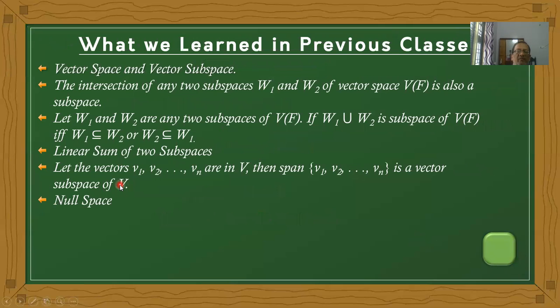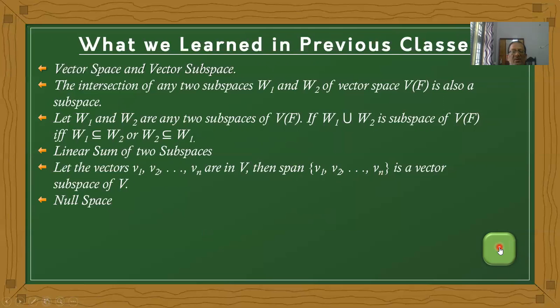And now we have one theorem on span, the span of vectors. Let V1, V2, ..., Vn be vectors in V. The span of V1, V2, ..., Vn is a vector subspace of V. It is an important condition.